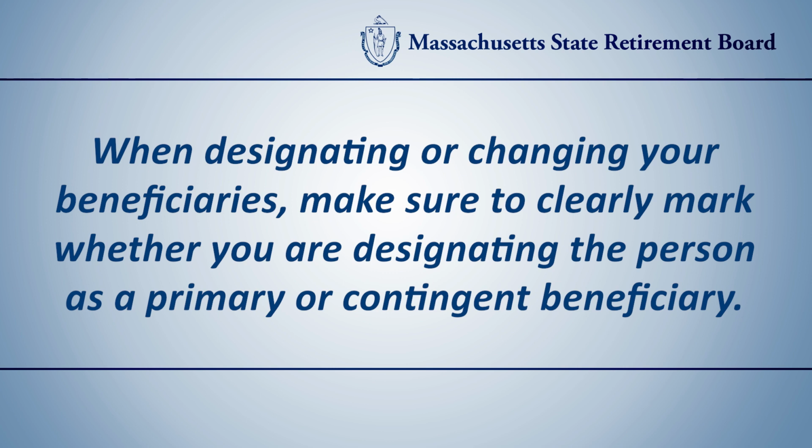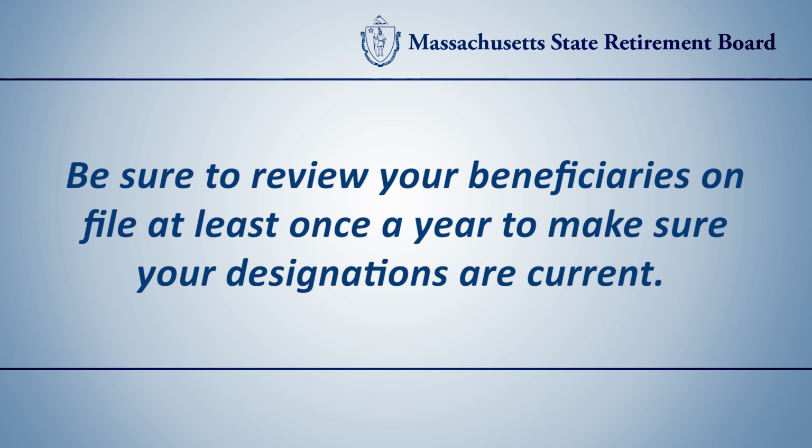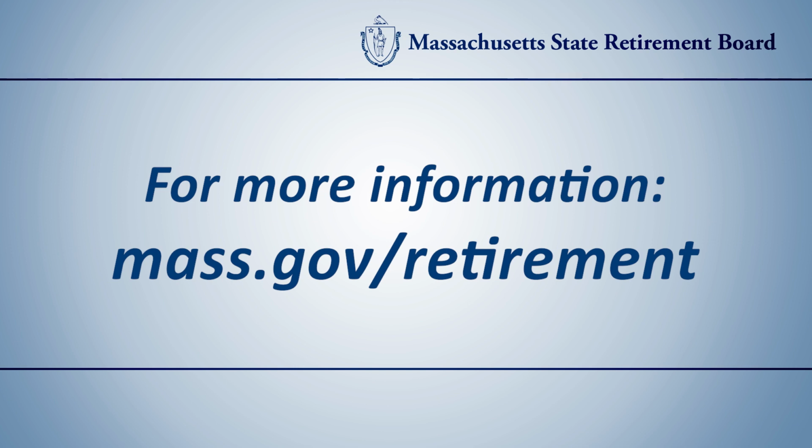When designating or changing your beneficiaries, make sure to clearly mark whether you are designating the person as a primary or contingent beneficiary. Again, keep your beneficiary information up to date, for example, in the event of a birth, marriage, or death. Please be sure to review your beneficiaries on file at least once a year to make sure your designations are current.